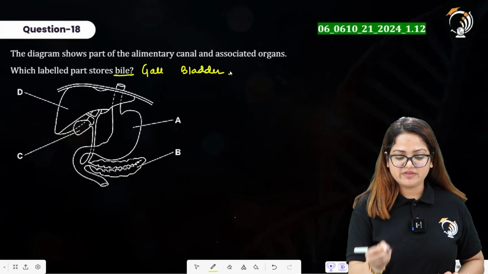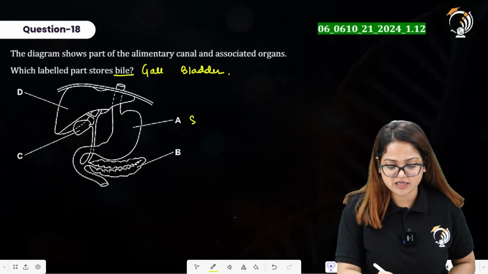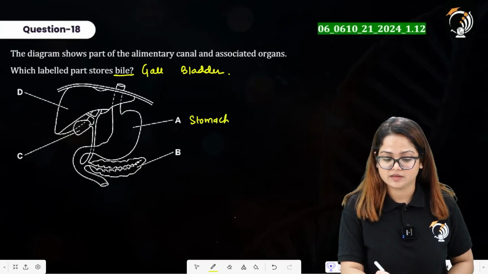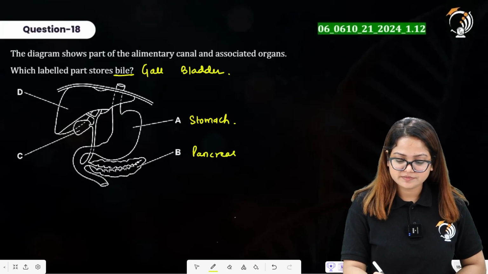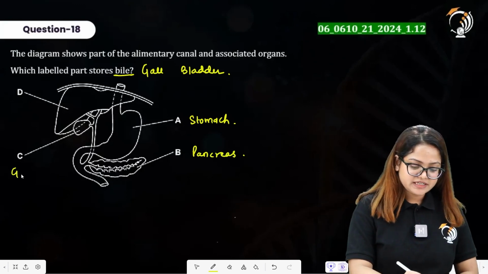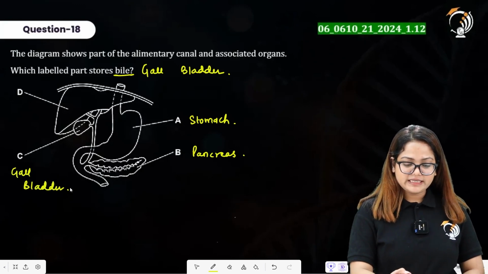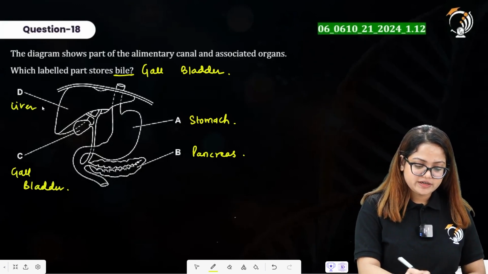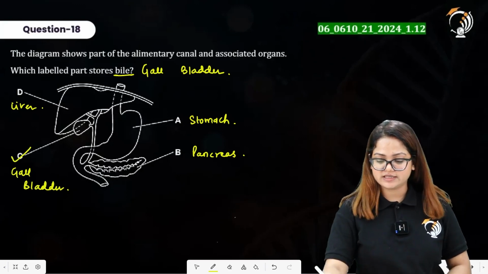So we have to identify which is representing gallbladder. First identify all of these structures. A is representing stomach. B is representing pancreas. C is representing gallbladder. So you have got your right answer to this question. D is representing liver. Alright. So D makes the bile, the liver, but gallbladder stores it. Option C is the right one.